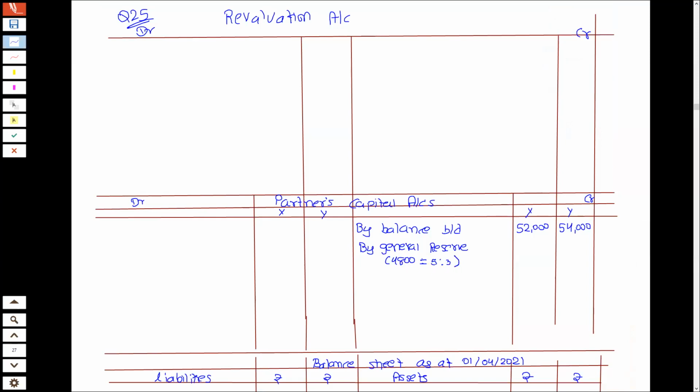So 600 into 5, 3000. 600 into 3, 1800. So total you have divided general reserve. Okay, so 5/8, 8 sixes are 48. So 600 into 5 and 600 into 3.